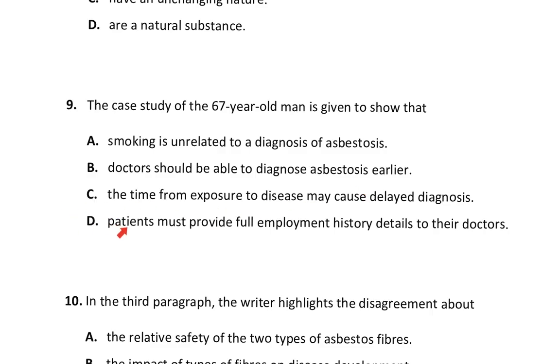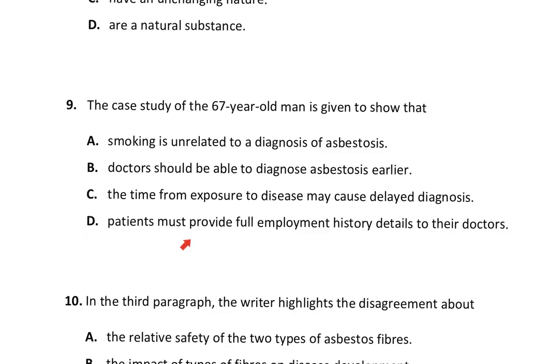Then C. The time from exposure to disease may cause delayed diagnosis. Okay, so if you look at it from 20 to 40 years, so that is the time from exposure. And look at the time the man suffered asbestosis, the disease itself, and so it may cause delay because even the first doctor could not say, they put him on certain medications until an expert came in. So that is delayed diagnosis.